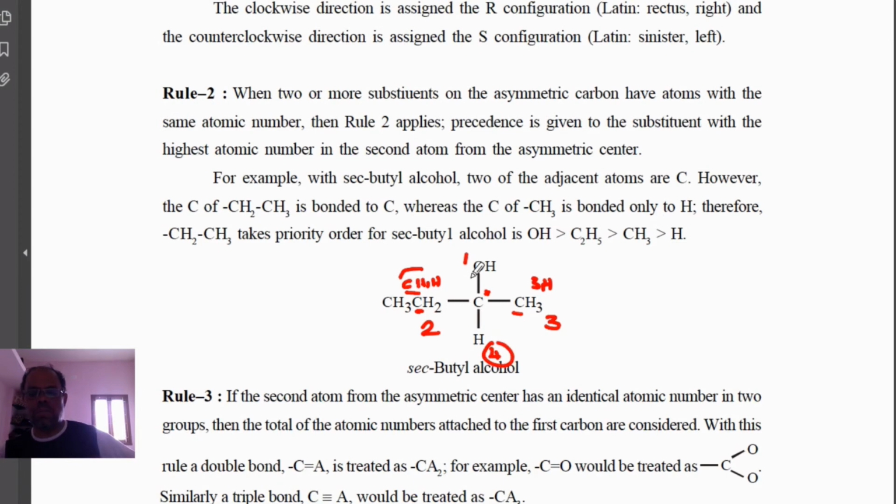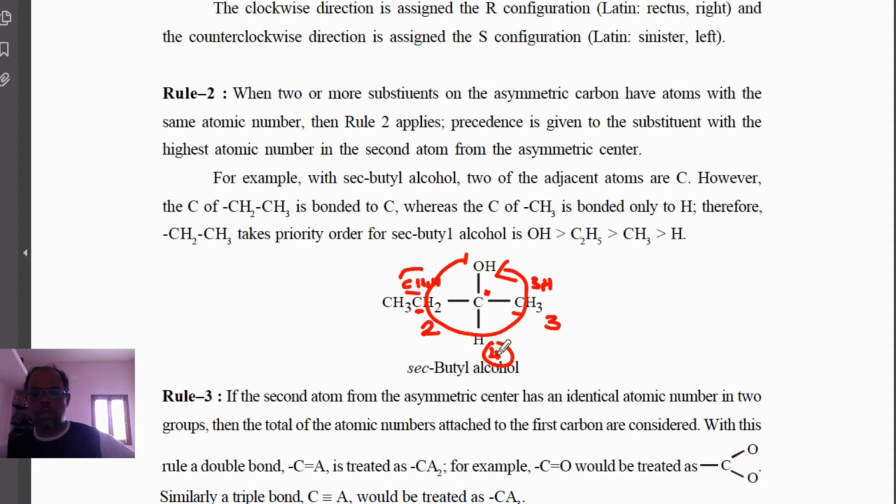Suppose the Fischer projection is given to you, and the RS notation must be given. First is 1, 2, 3, and it is anti-clockwise.